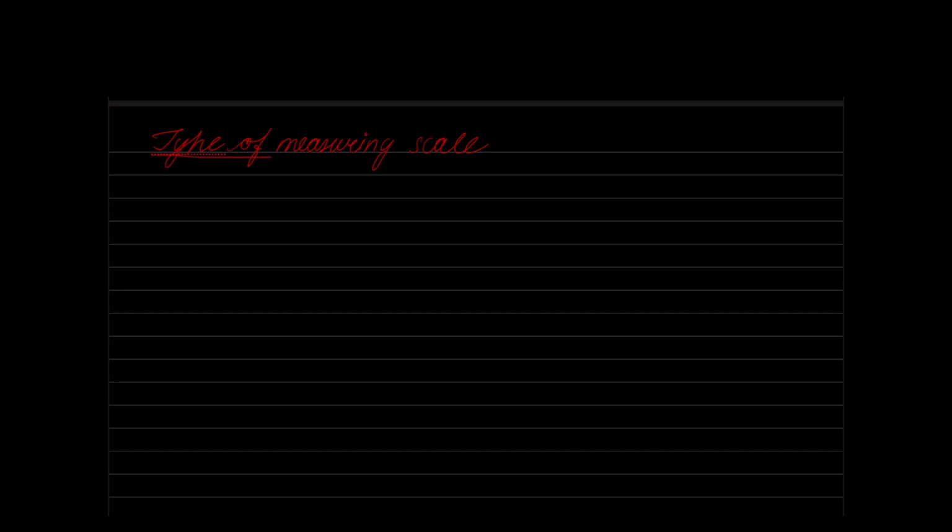The first type of measuring scale that we have is what we call a plane scale. Let us understand what is a plane scale. If you have a plane scale with you, you'll be able to measure one particular unit as well as 1 by 10th of the same unit. It is possible to measure two successive dimensions. For example, if I want an instrument to measure in meters, it will measure meters as well as 1 by 10th of a meter.